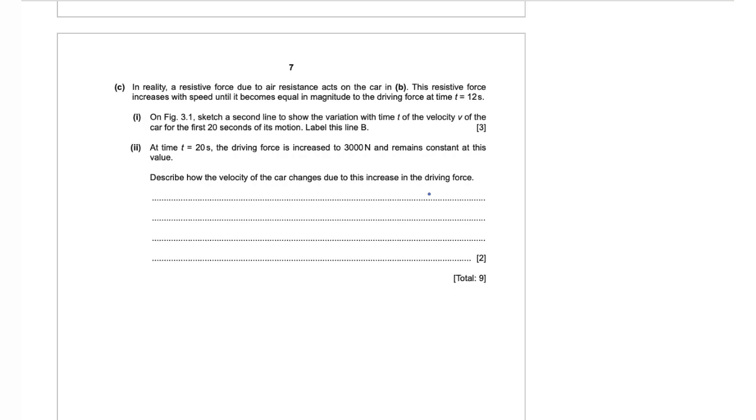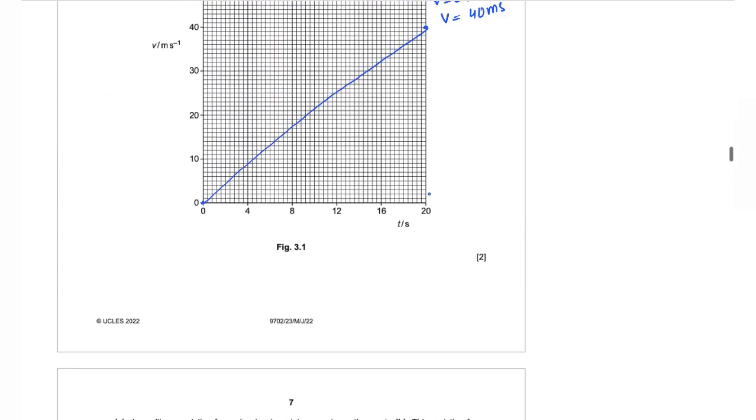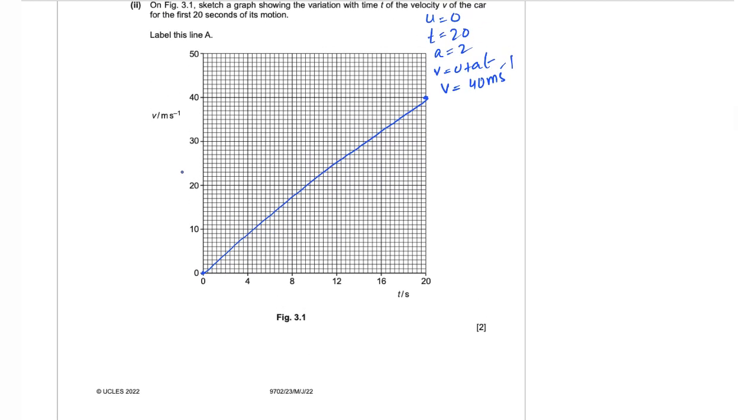The gradient of the velocity-time graph represents the acceleration. So there is a decreasing gradient because the acceleration is going to decrease until 12 seconds. At this point of time, both the forces on the car are going to get balanced, 2400 newtons of driving force and 2400 newtons of resistive force, and that's when the car continues to move at a constant